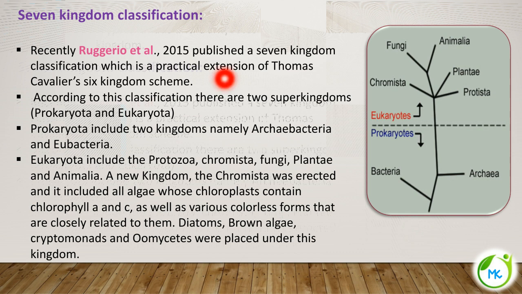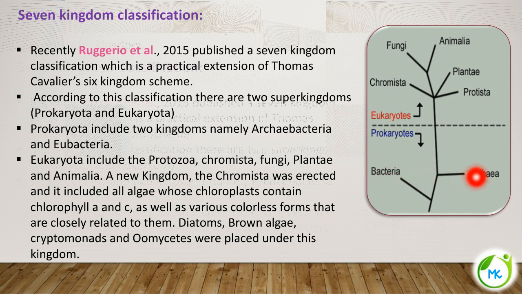According to this classification, there are 2 super kingdoms. What are the 2 super kingdoms we can see? One is prokaryote, the other one is eukaryote. So these are the 2 super kingdoms, prokaryota and eukaryota. Under prokaryota itself, you have 2.